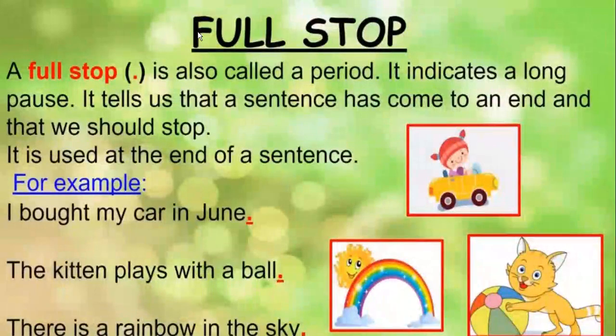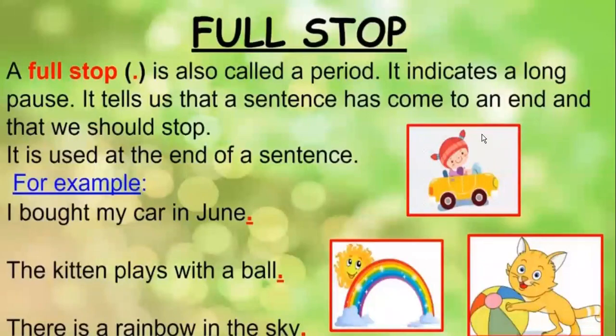Okay, after every end of the sentence, we use full stop. How will we use full stop? Just make a dot like this. Okay, just put your pencil or pen like this. This is a full stop. Okay, see, like this, if you can see on my screen.